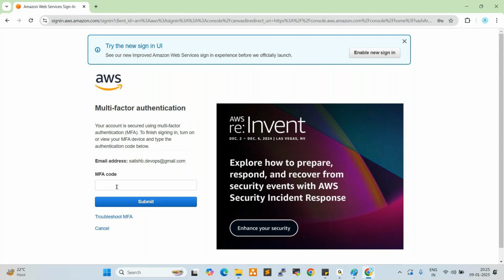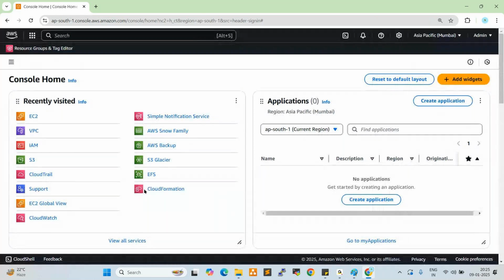Now I just enter the Google Authenticator code, 974486. Yes, now I'm able to log in. So this is my account. See here, this is my admin account. And this is the region.